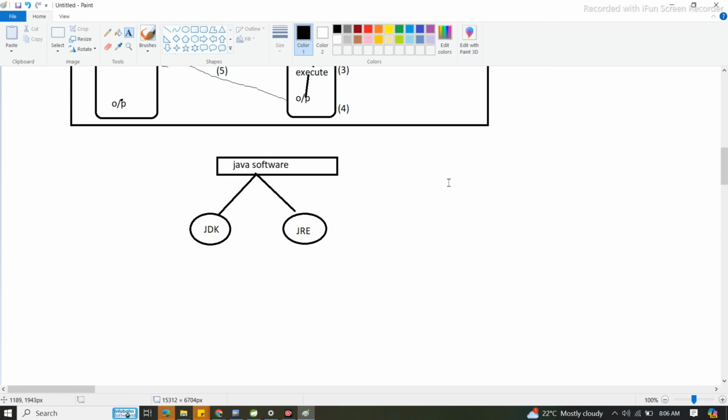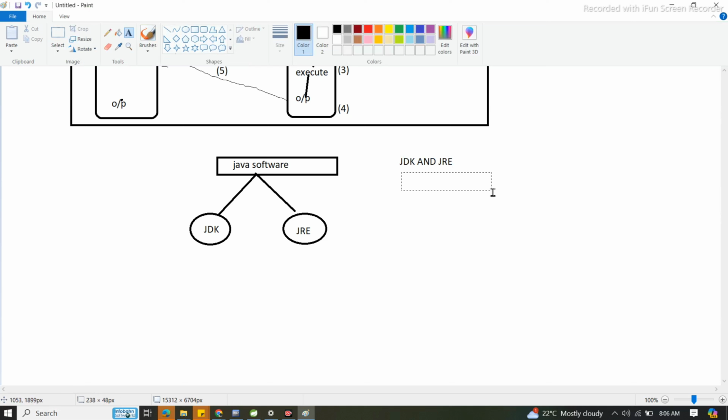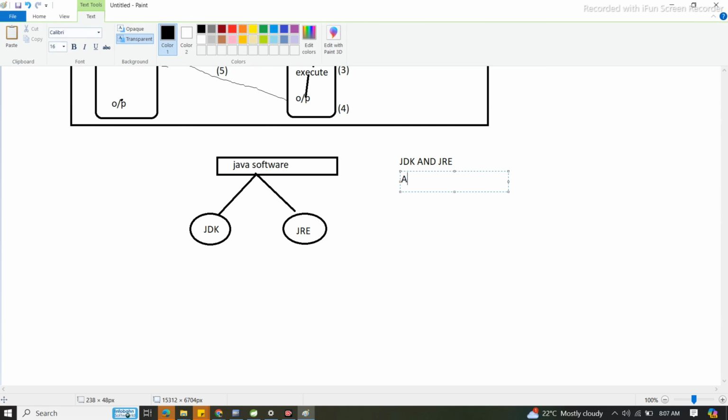These two, JDK and JRE, are called the principal products of Java software.